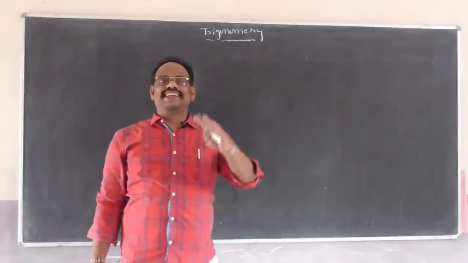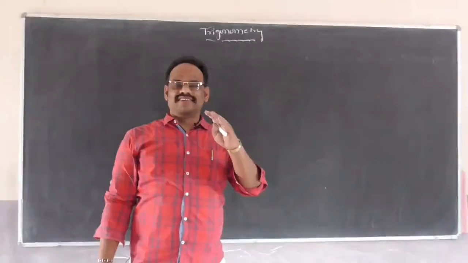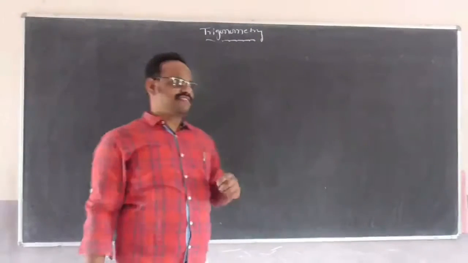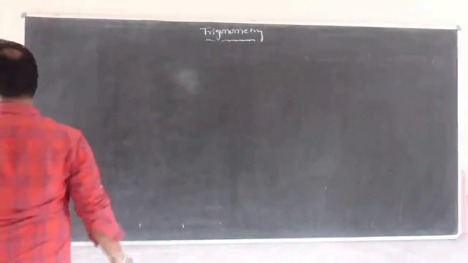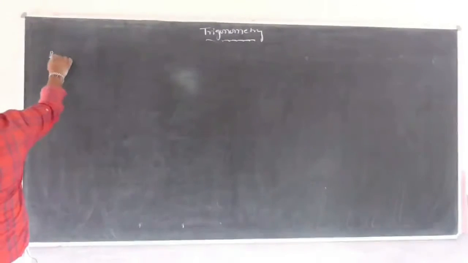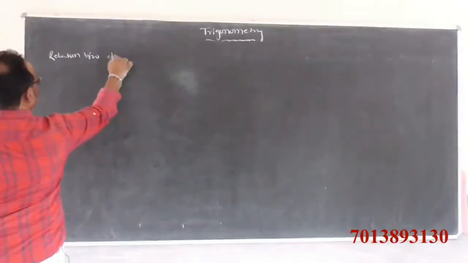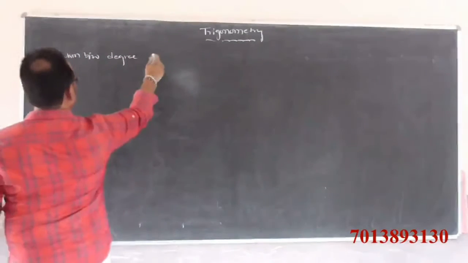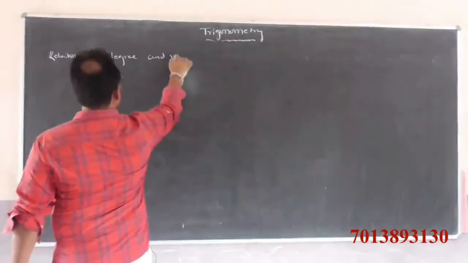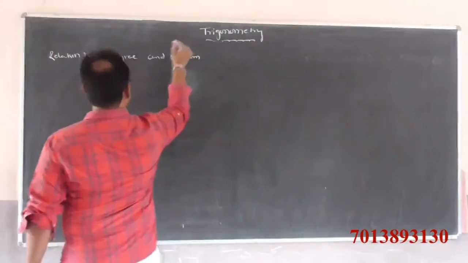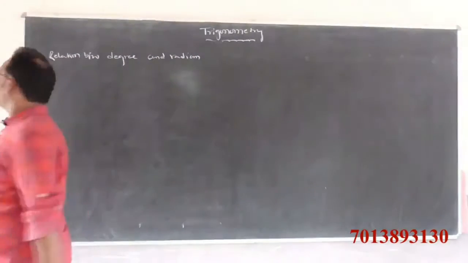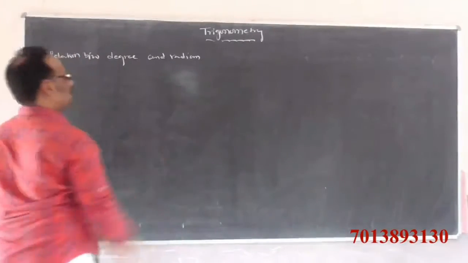What is the relation between degrees and radians?